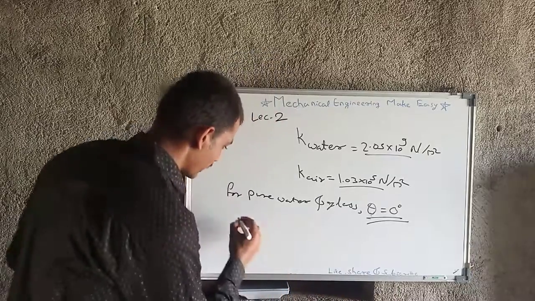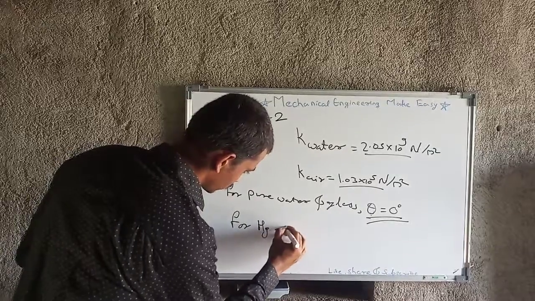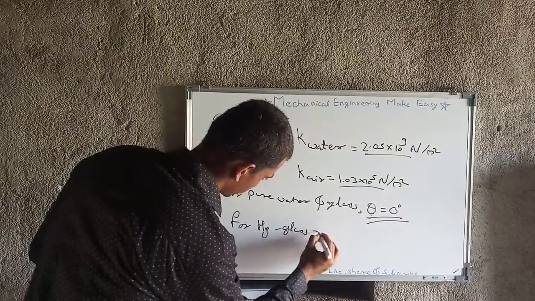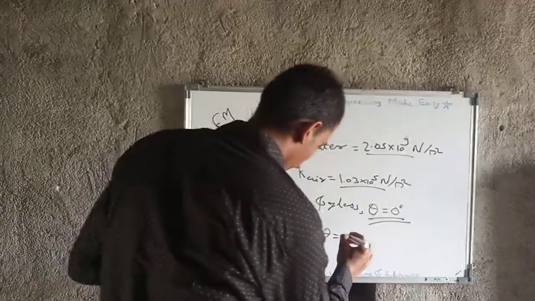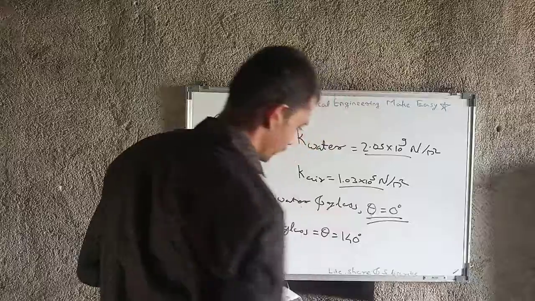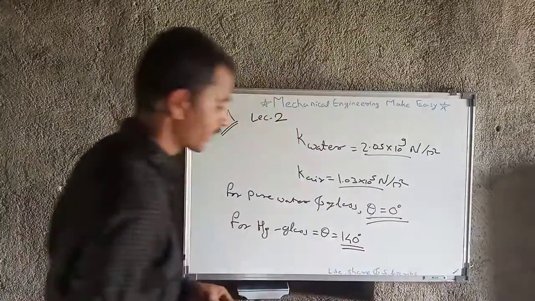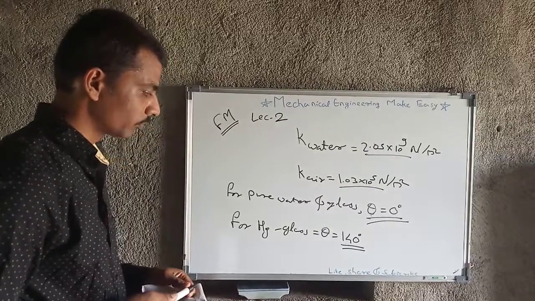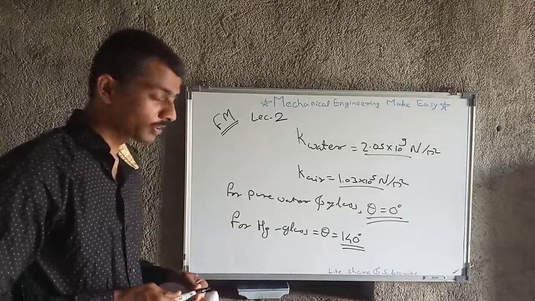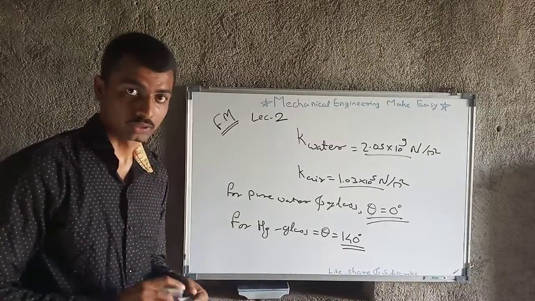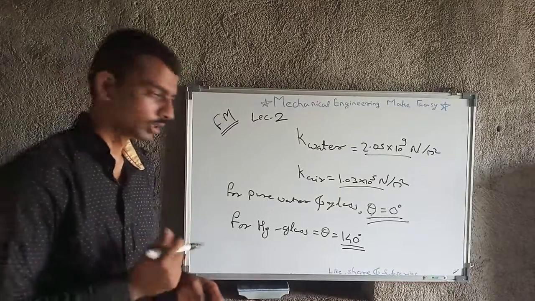And for mercury and glass, the theta angle is equal to 140 degrees. So again, this is greater than 90 degrees. Ultimately, as it is greater than 90 degrees, capillary fall will take place, so the mercury will not move upward in that glass capillary tube.